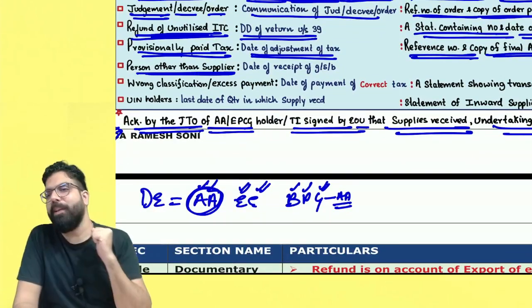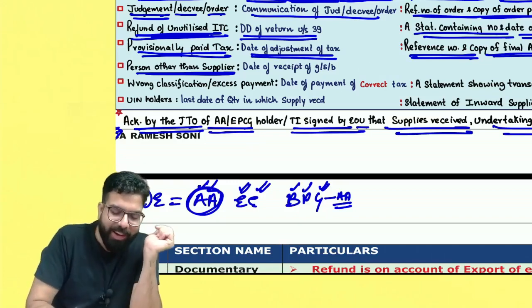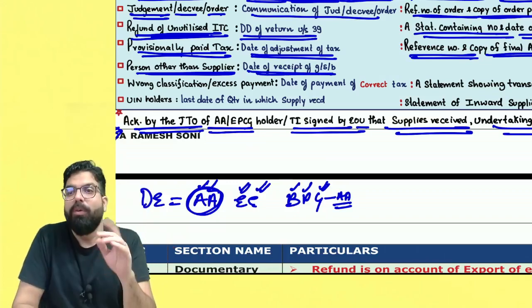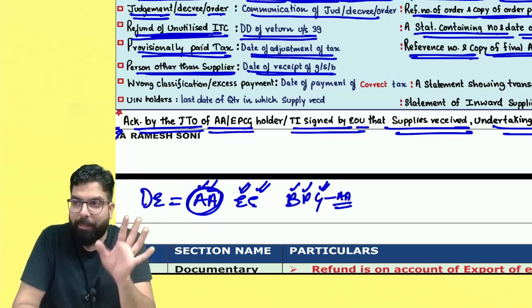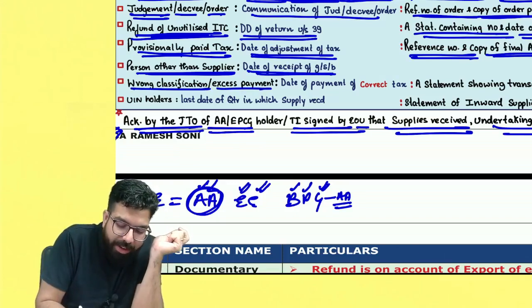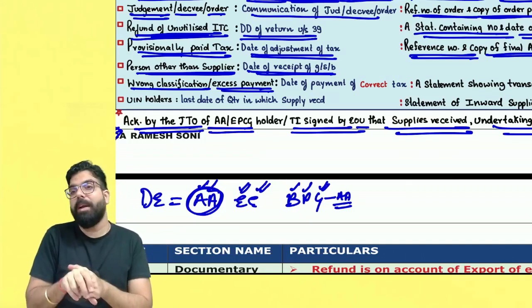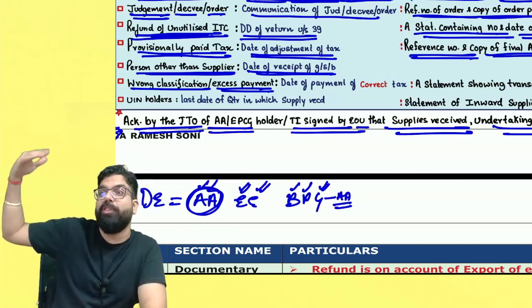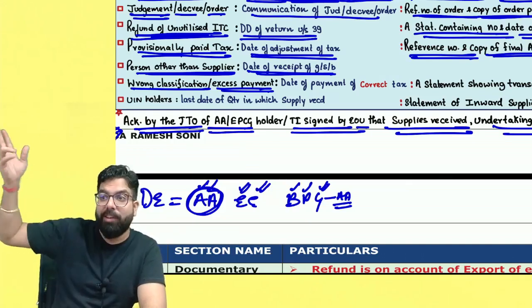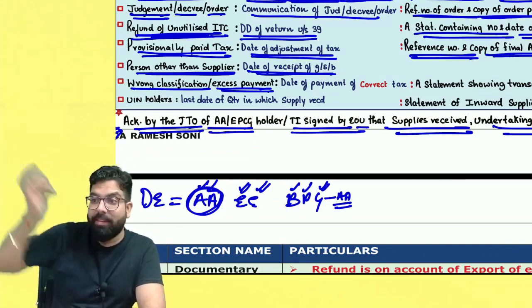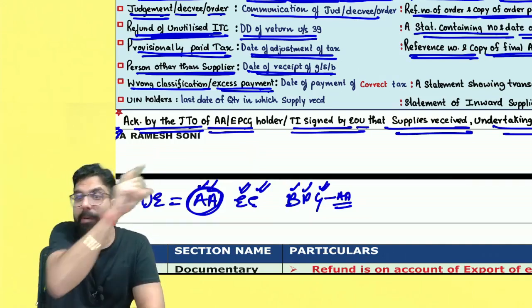Baba, if a recipient is going ahead and applying, from the day he had received the goods, services or both, from that day he has to apply. The next one over here is wrong classification or excess payment. Sir, if it's a wrong classification case or excess payment case, I had paid CGST, SGST. Now I have to pay IGST. The day I take a CGST, SGST refund, wrong classification, section number 77.